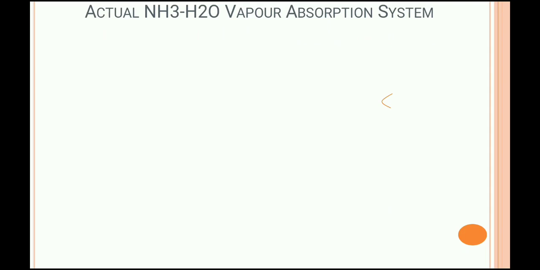Okay, let us see the diagram for the actual NH3-H2O vapor absorption system.